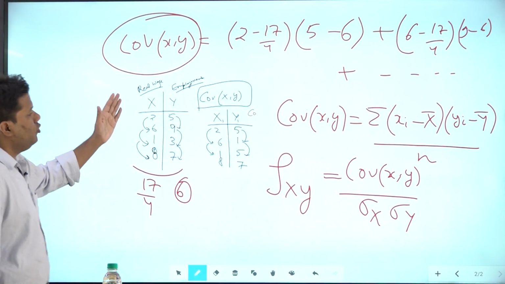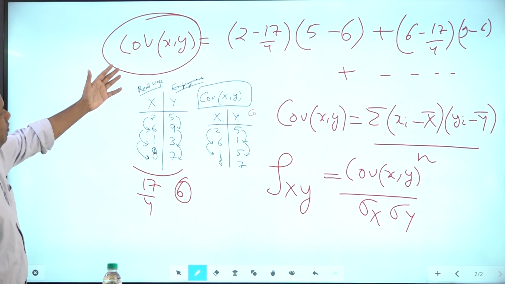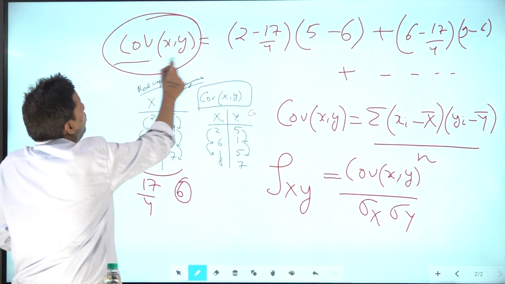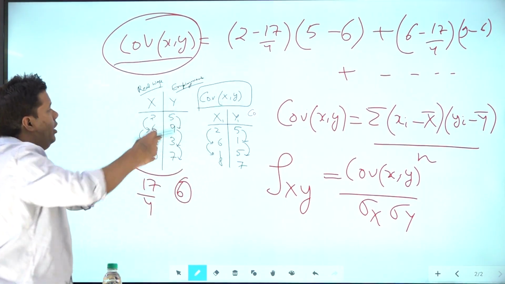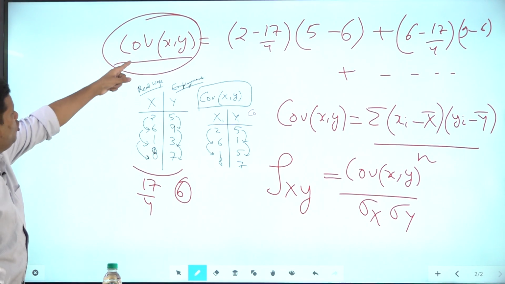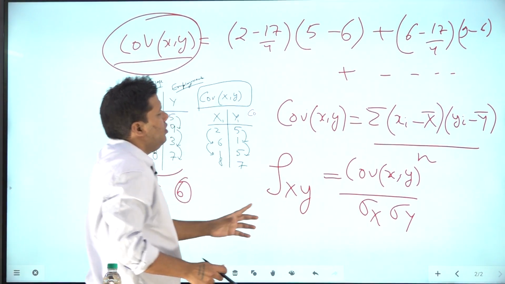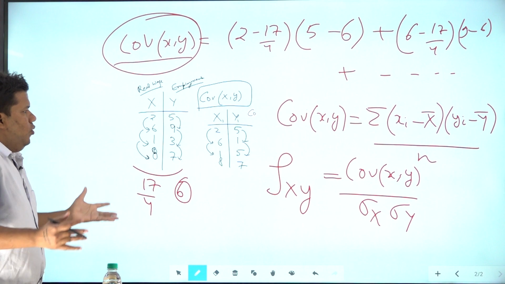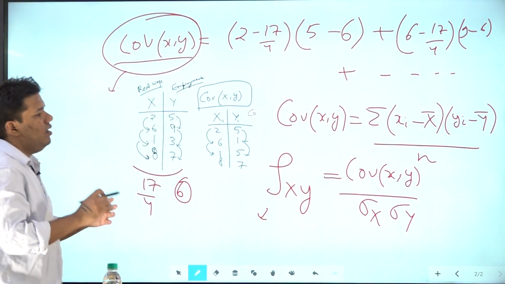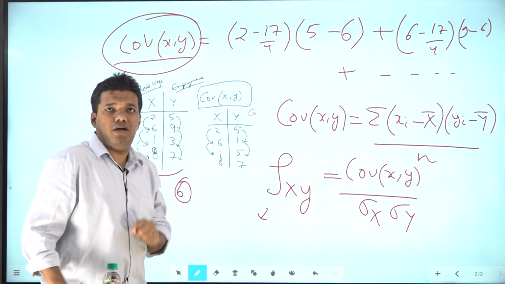Now you might have a question: if we already know the relation between x and y, if x is changing, how y is changing, what is the effect on y through covariance, then why do we need this thing? See, the only difference between this and this is that it gives you a standardized result.